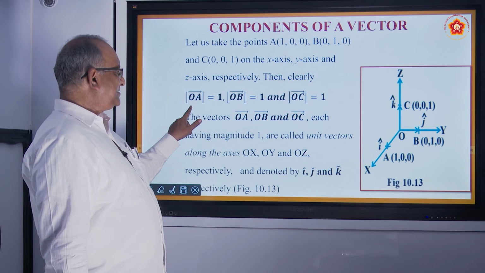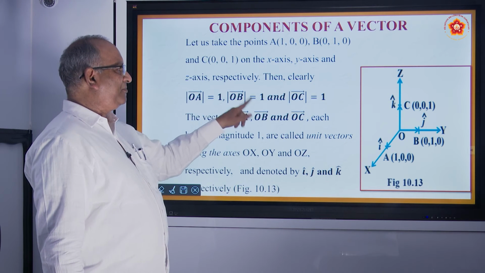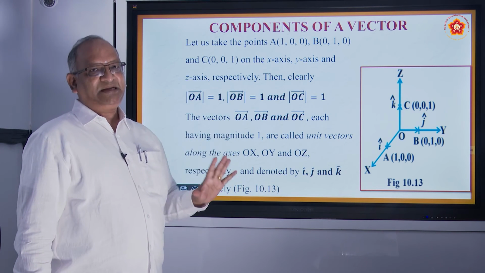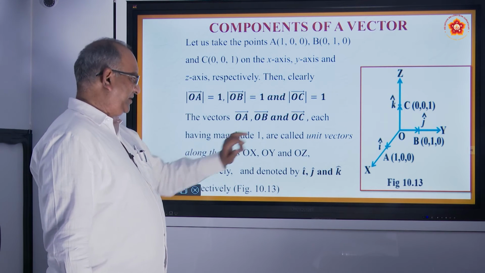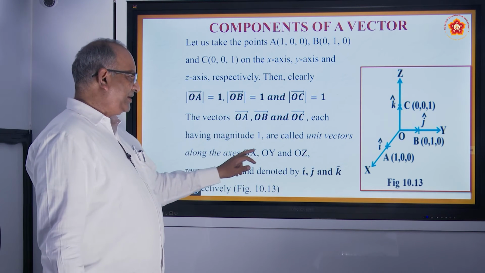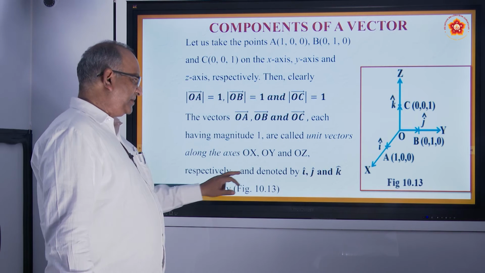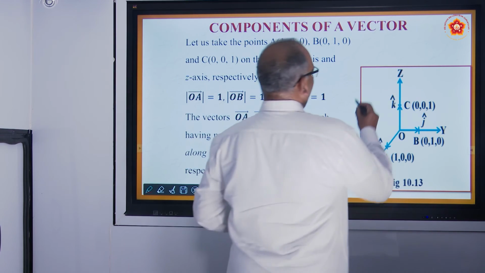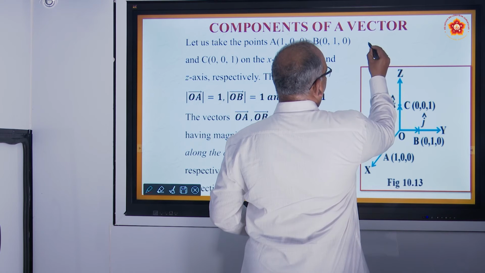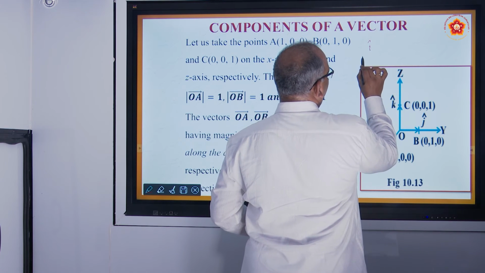So, modulus of OA is 1, modulus of OB is 1, modulus of OC is 1. Which means the lengths are 1, 1, 1. Those having magnitude 1 are called unit vectors along OX, OY and OZ, and we represent them as i, j, k. When I write i with a cap, what does it actually mean?